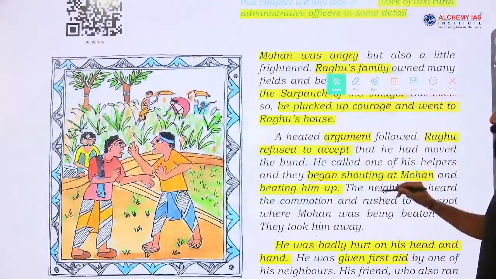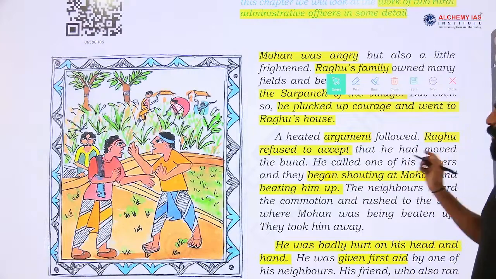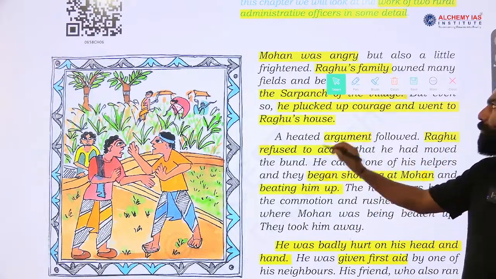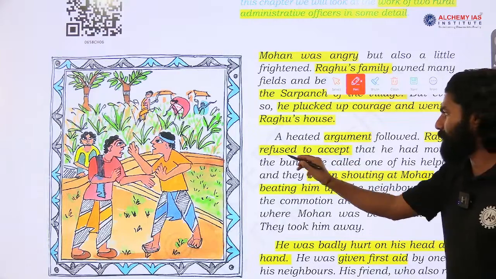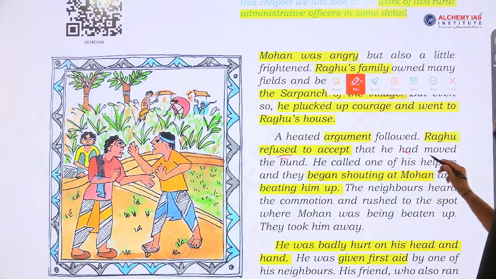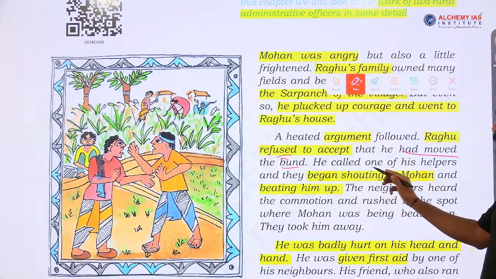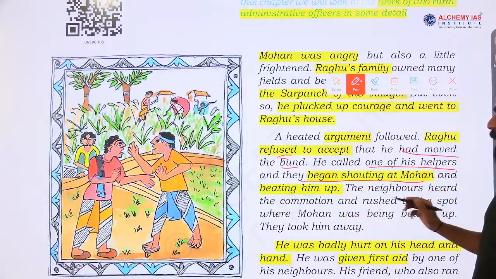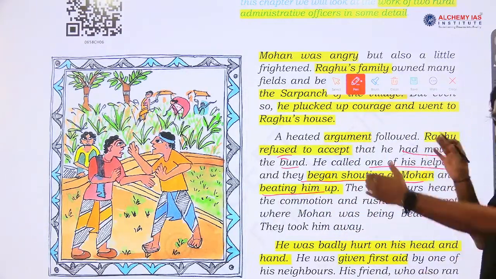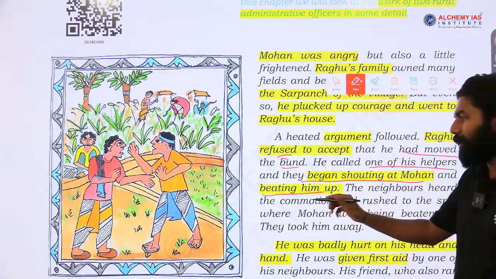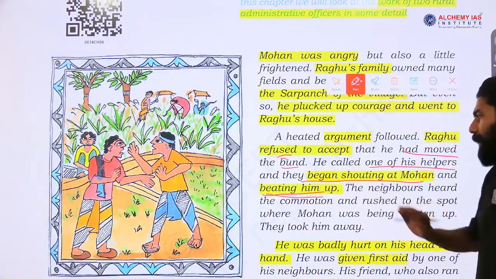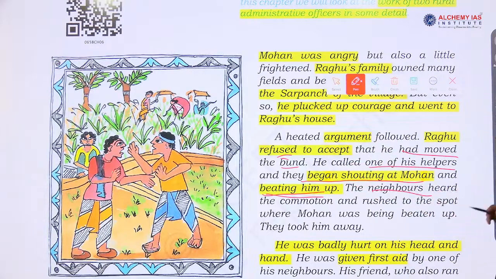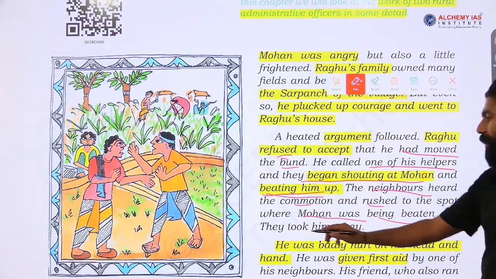A heated argument took place between these two persons. Raghu refused to accept that he had moved the bund. So Raghu was not ready to accept the allegation made by Mohan. He called one of his helpers, and they began shouting at Mohan and beating him up. So this conflict, through the argument, later led into violence. Mohan got beaten by Raghu and his helpers. Neighbors heard the conversation and rushed to the spot where Mohan was being beaten, and they took him away.